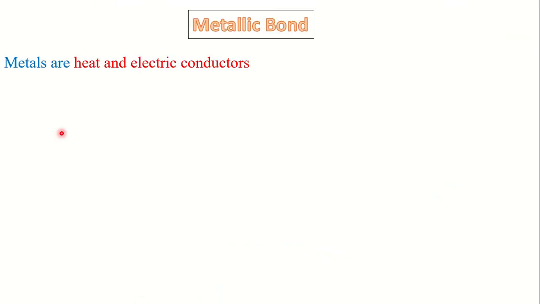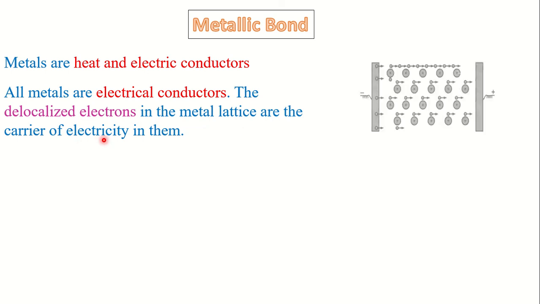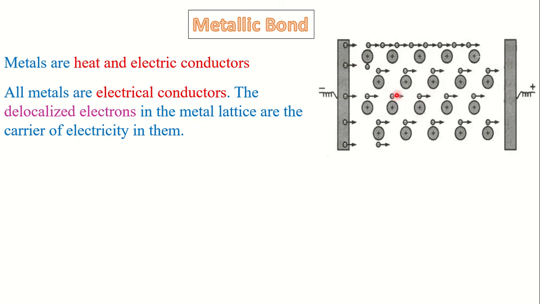For example, metals are heat and electric conductors. You know why? Because these delocalized electrons in the metal lattice are the carriers of heat and electricity. All metals are electrical conductors. The delocalized electrons in the metal lattice are the carriers of electricity in them.